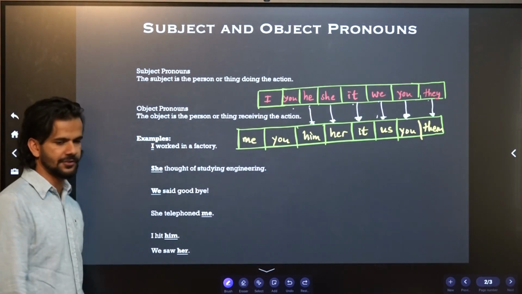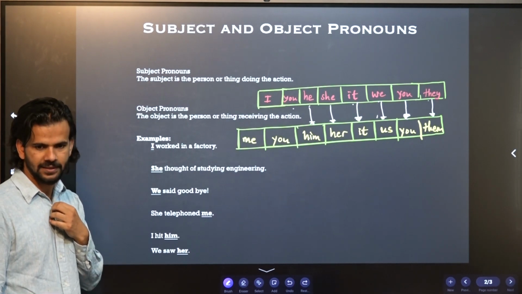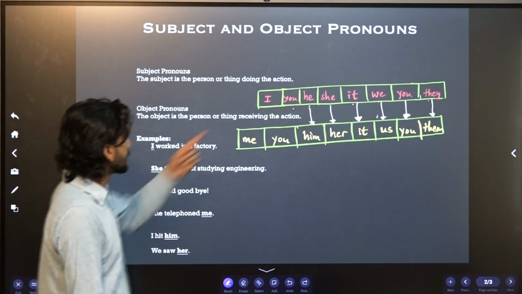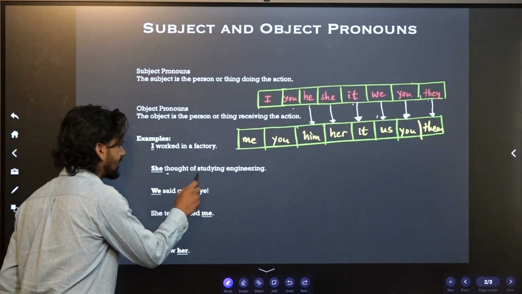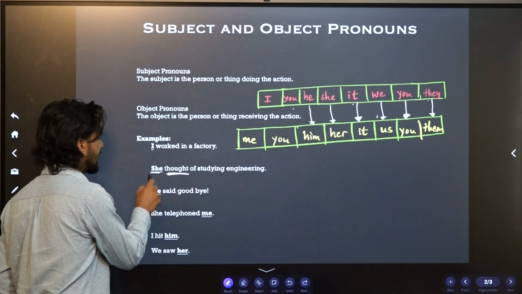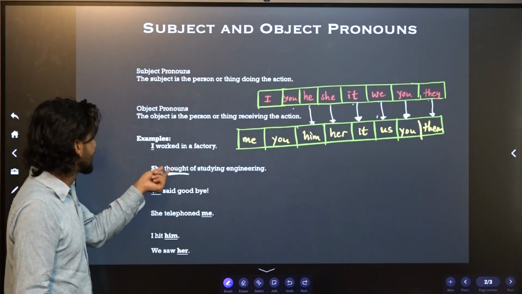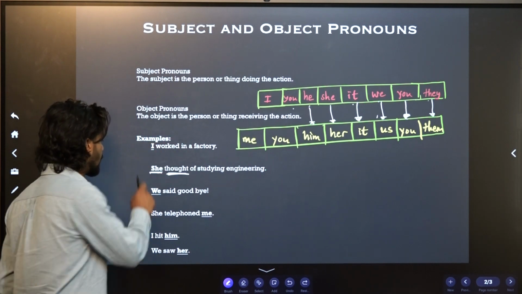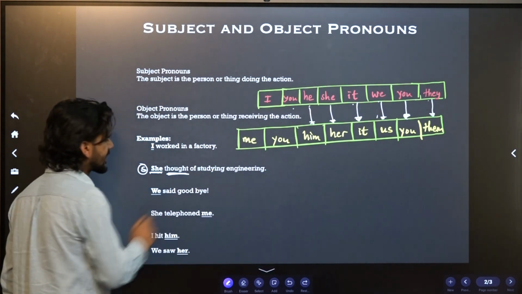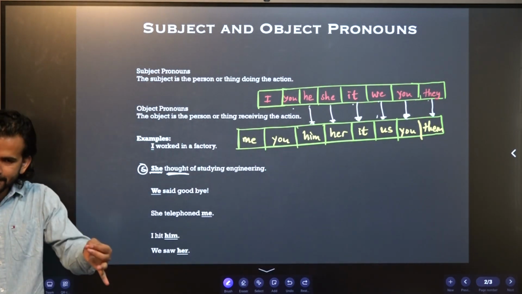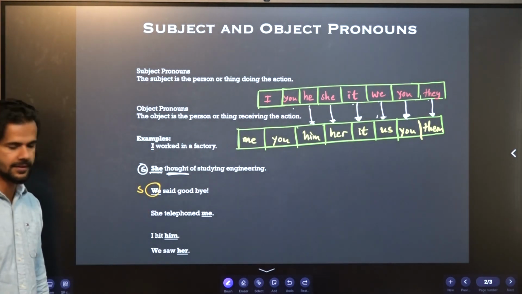I worked in a factory. I is a subject. Similarly, she thought of studying engineering. Who studies engineering? She. Who thinks? She. Therefore, she is the doer. She is the one who does the action. So it is the subject. We said goodbye. Who said? We. So we is subject, not an object.